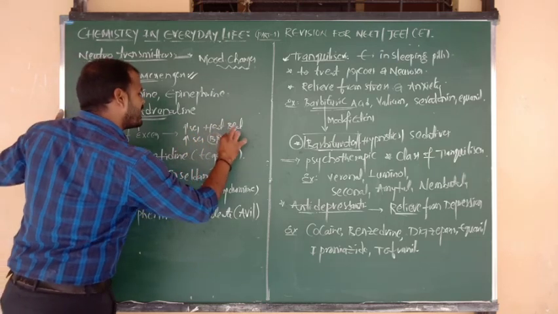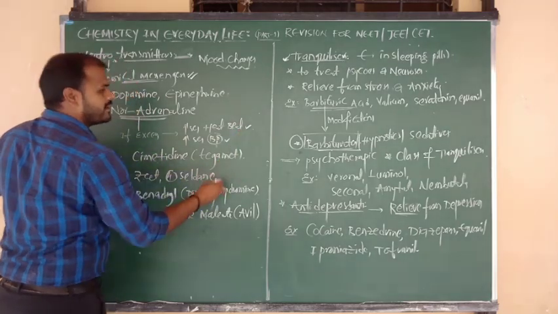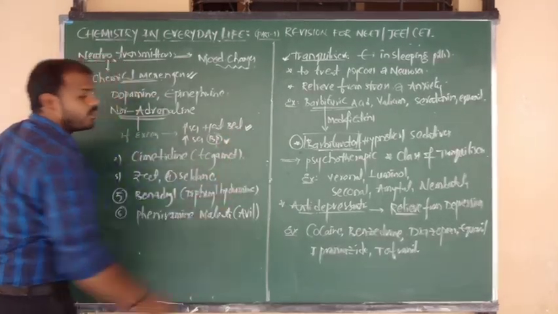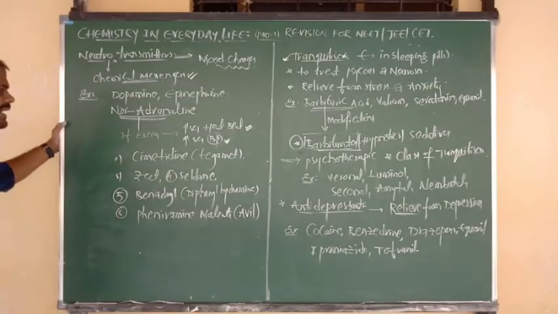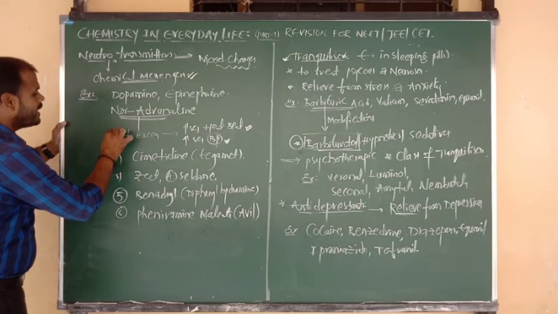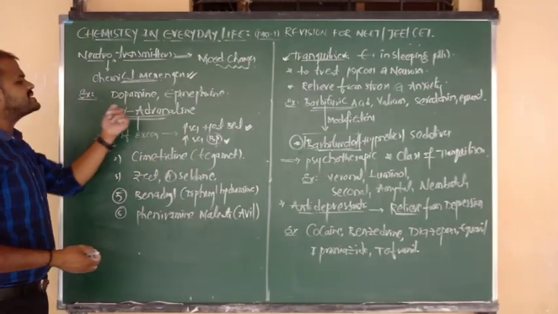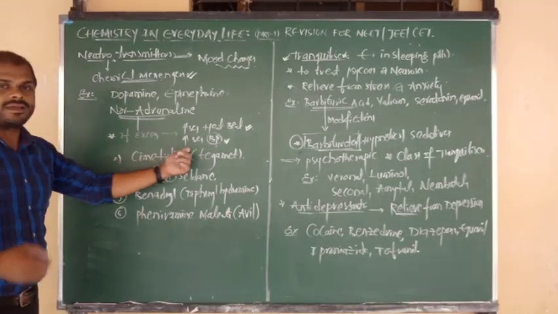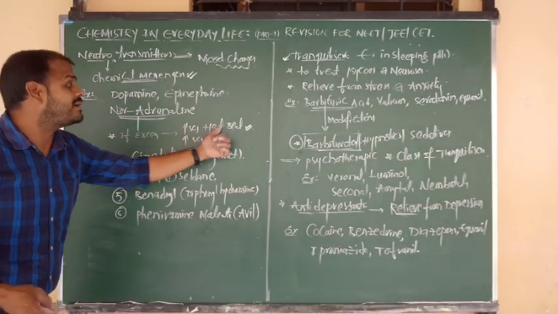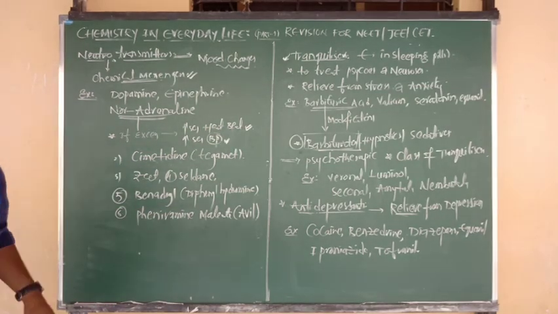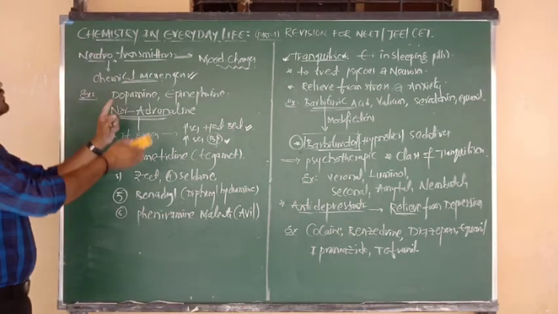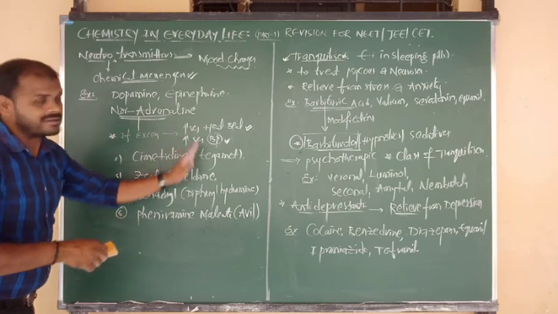Both become high, meaning that inside the body an excess of adrenaline was released. Due to the release of excess adrenaline, it increases the blood pressure and the heartbeat.